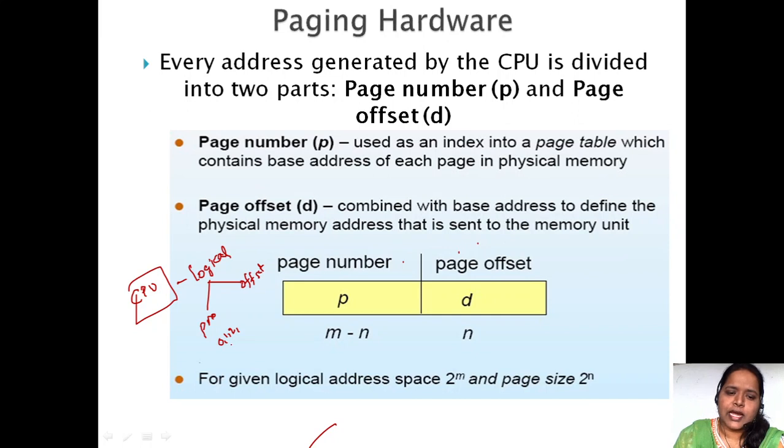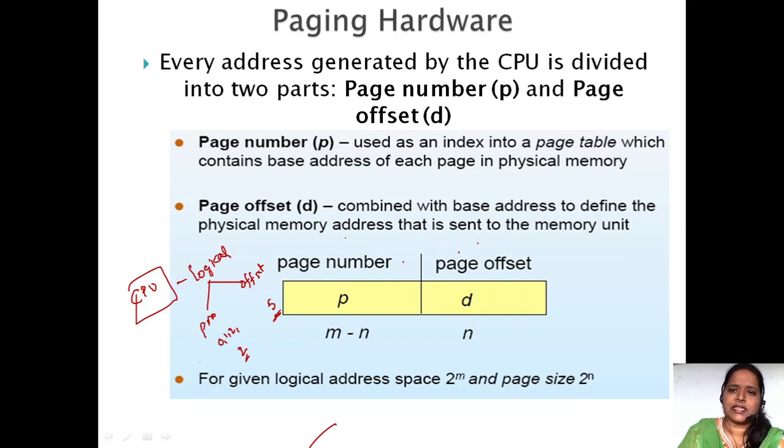Exactly, suppose the CPU generates second page, 5 offset. In the sense, it needs the second page, the fifth line, or else the fifth instruction is going to be needed. Another word for it is displacement also. Offset is nothing but to which extent we need to refer to the page. Fine. So here the page number is used as an index to the page table, which contains the base address of each page.